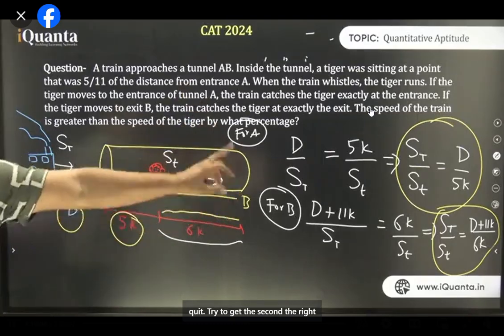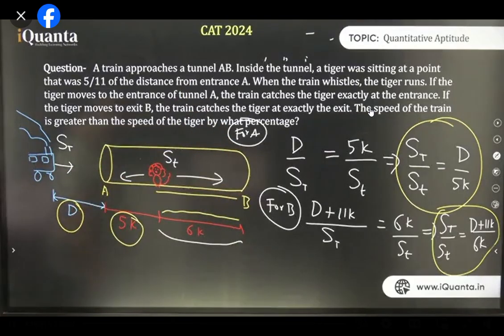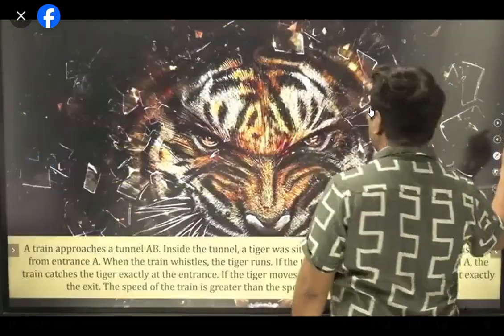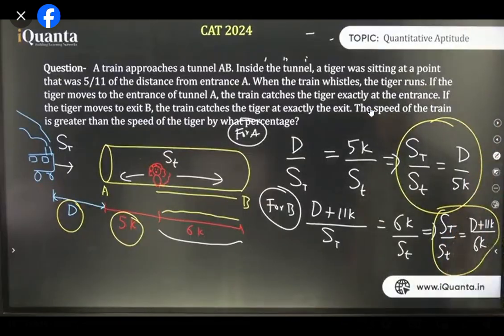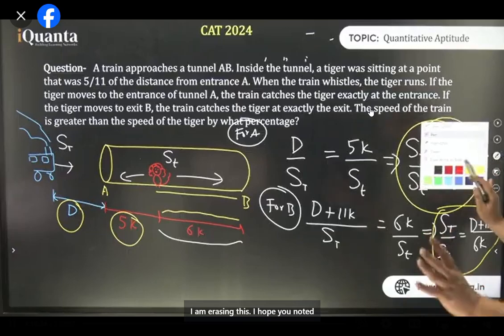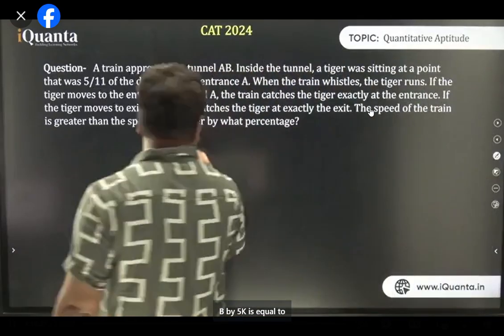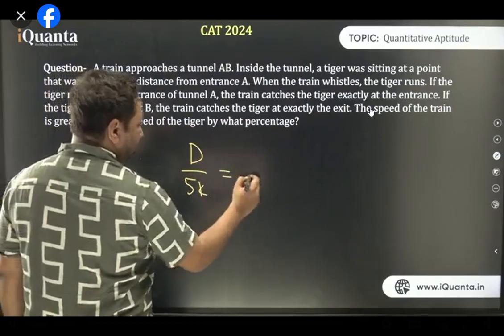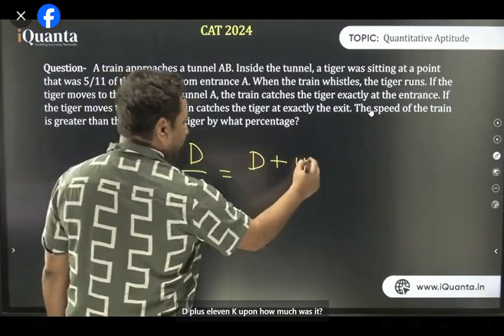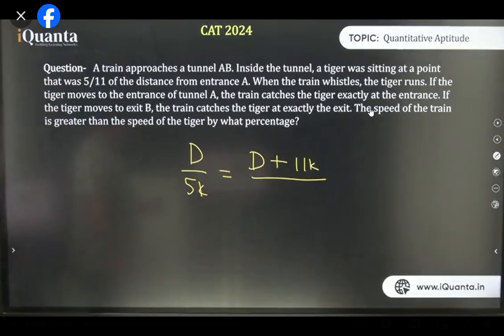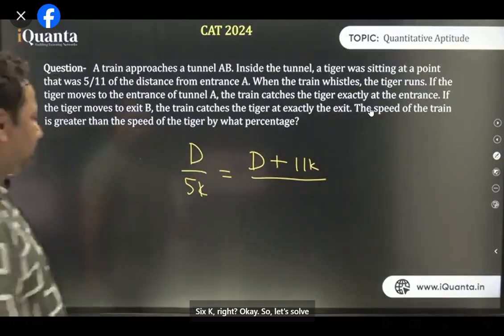Try to equate, try to get the right hand side. What do you get? D by 5k is equal to D plus 7k by 6k. I'm erasing this. I hope you have noted it down. D by 5k is equal to D plus कितना था वो? 11k upon how much was it? 6k. What was it? I forgot the equation. What was it? Tell me, anyone? 6k, right? Okay. So let's solve this.